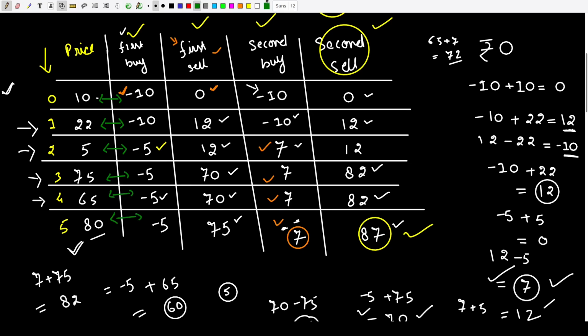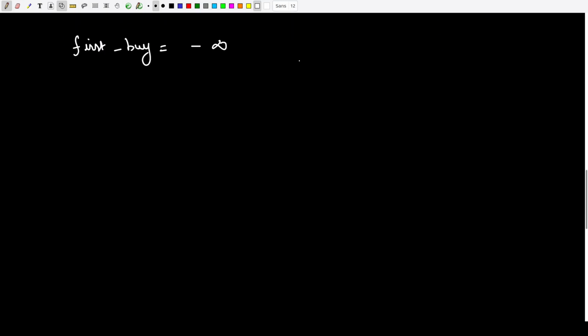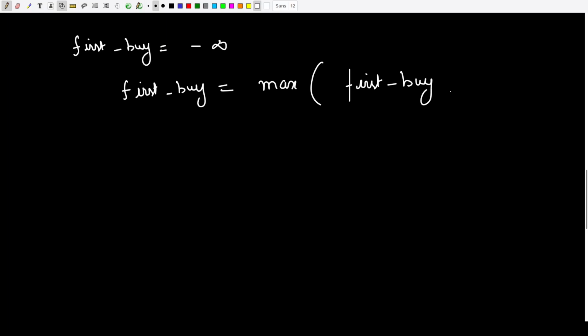So how are we going to go ahead and update first buy? Well, the way we are going to go ahead and update first buy is, so first buy will be equals to, so I wanted to minimize my debt. So let me just write it down. So first buy, the debt I have right now, or the debt I will have if I choose to buy the stock at this particular index, right, at ith index.